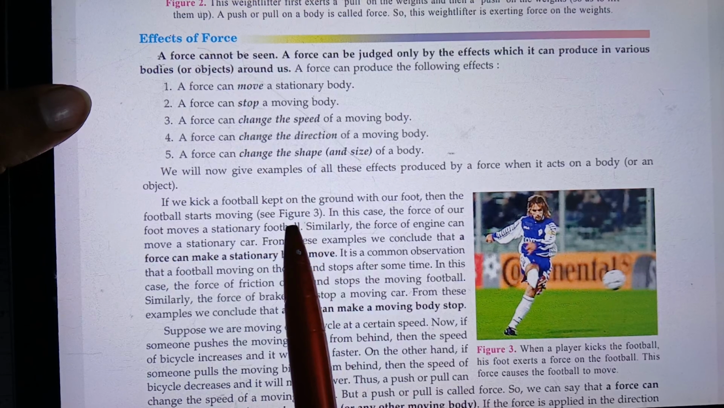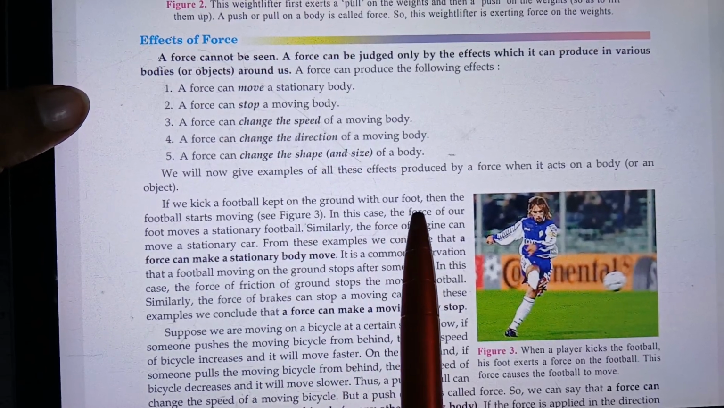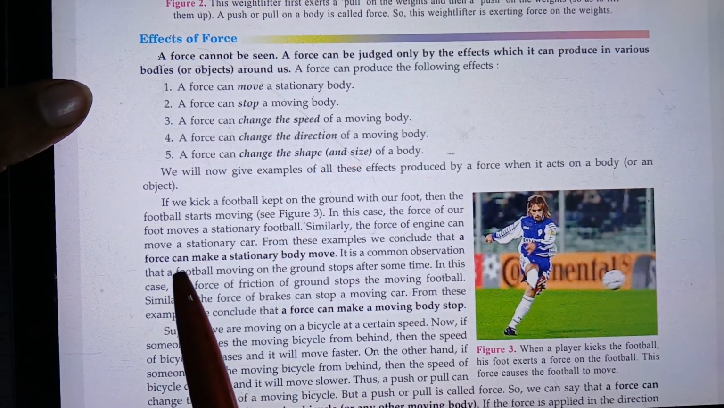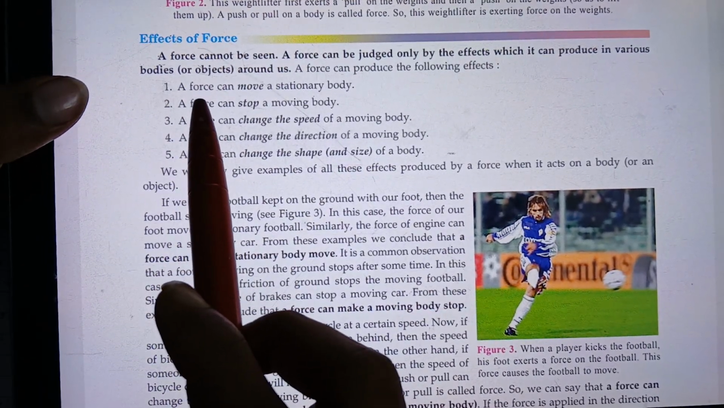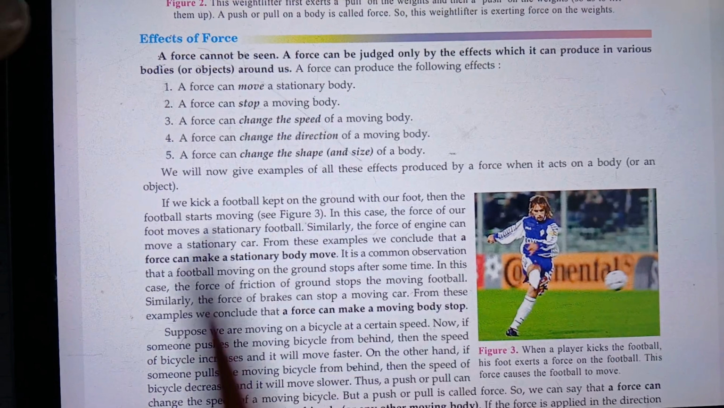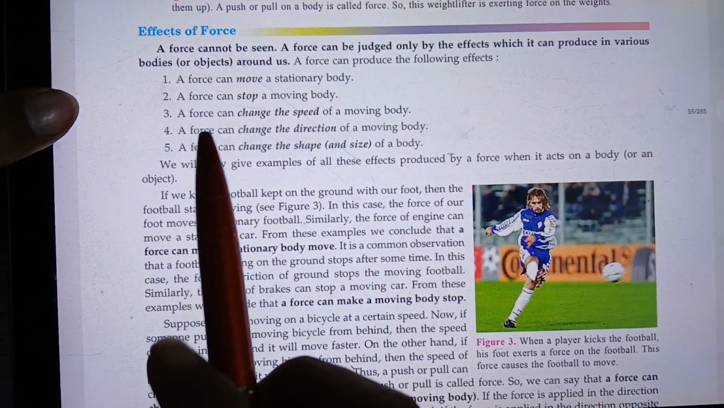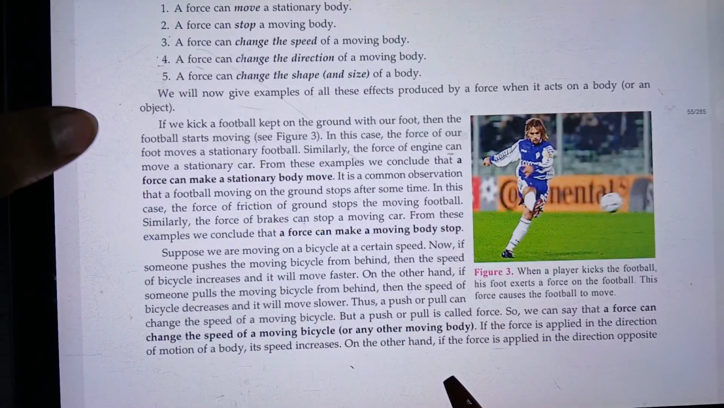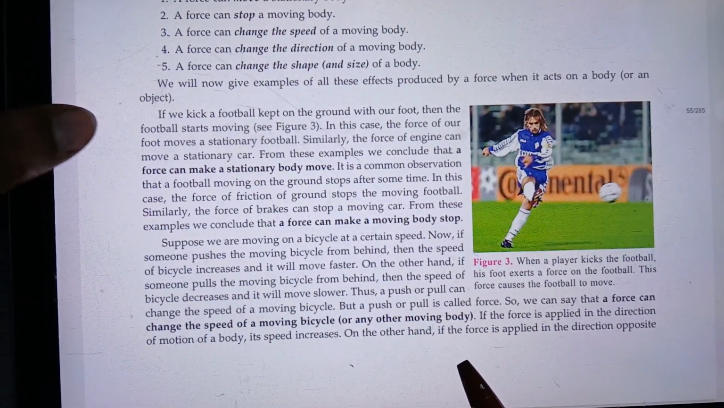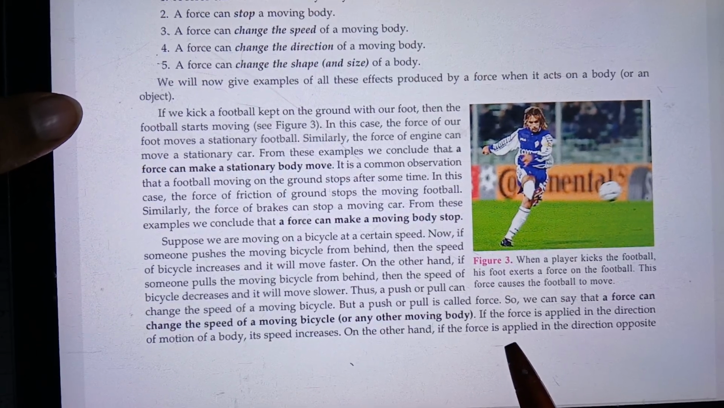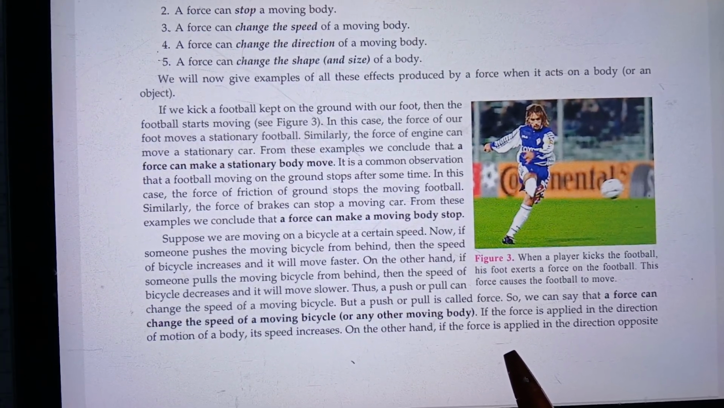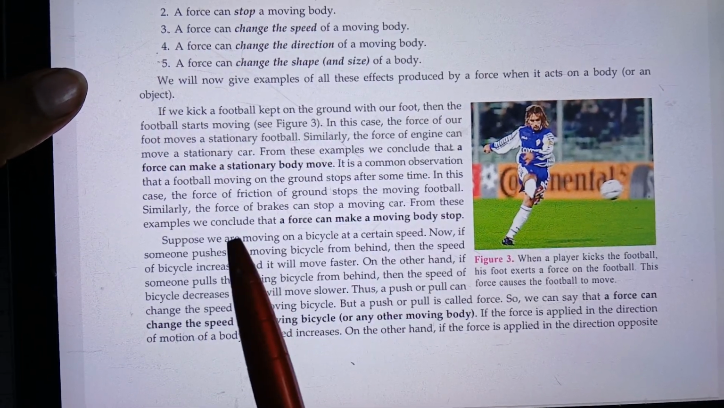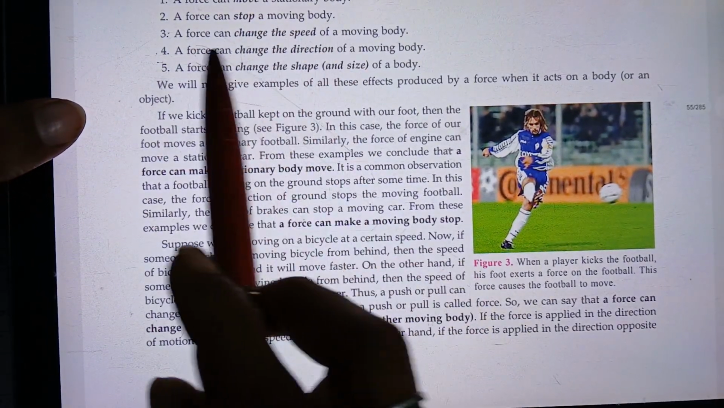If we kick a football kept on the ground with our foot, then the football starts moving. So this will be the example of the first, that is, a force can move a stationary body. A force can stop a moving body means when we apply a brake on a bicycle, the bicycle will come to rest. So this will be the example of stopping a moving body.